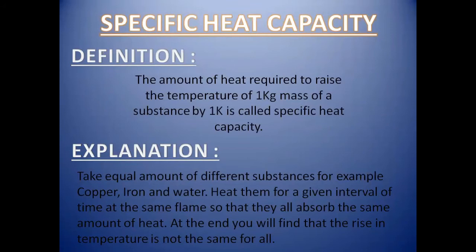Okay, I repeat: when we take the same nature of a material but in a different amount or quantity, meaning their masses are different, we provide an equal amount of heat to them. And we have observed that the amount of heat required to increase the temperature is different for different samples. And why is it different? Because their masses are different. So the heat capacity is called the specific heat capacity.